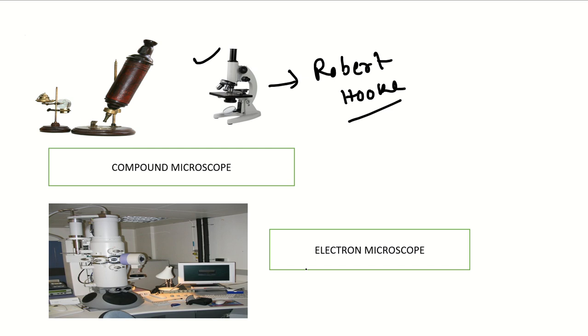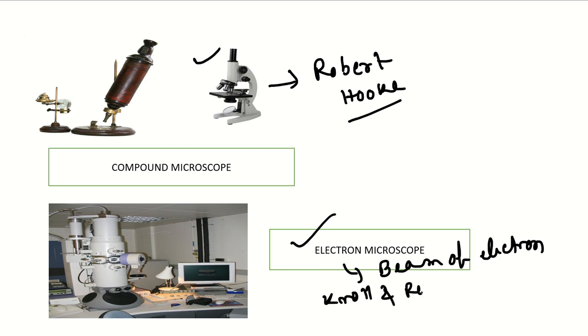Nowadays a very advanced one is the electron microscope. Instead of lenses, we use a beam of electrons here, and this microscope was discovered by Knoll and Ruska in 1931, and with the help of the electron microscope we can observe viruses.